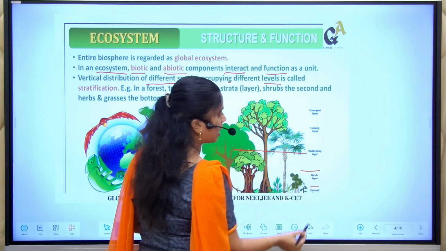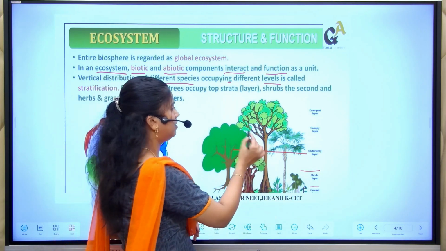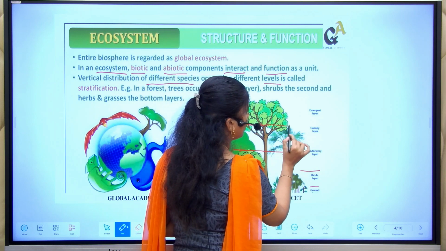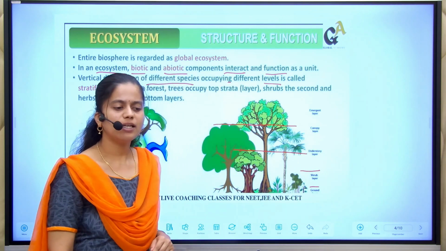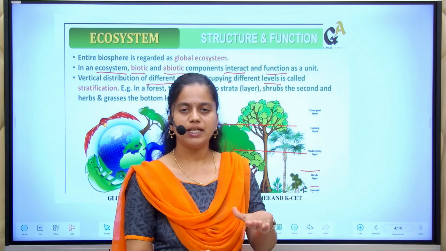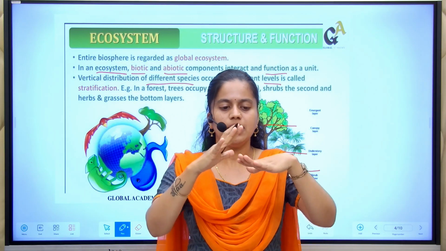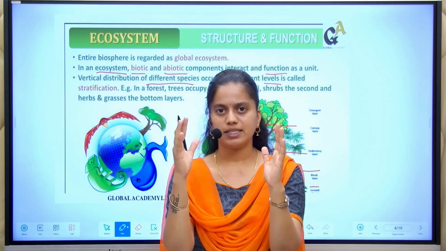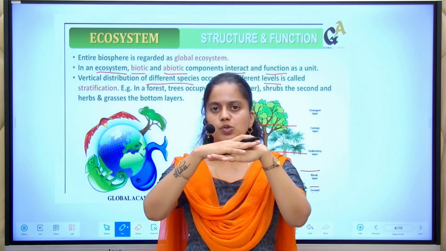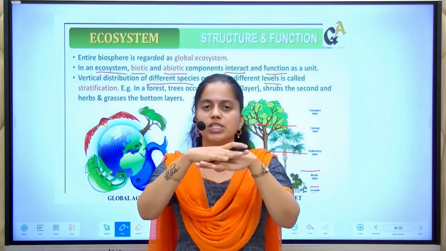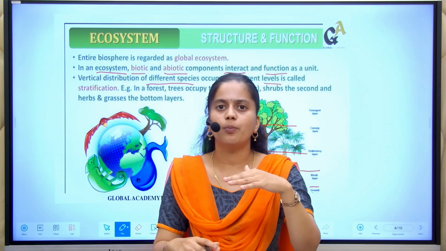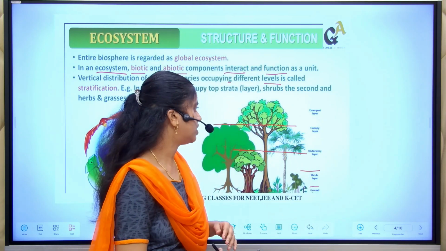Here you can see there is the understory layer, and there are other higher plants that form the canopy. So what is this canopy? It is the merging of the branches of other trees. If I consider one tree and here is one more, the branches merge and form a shady place for the region below. That is what is called the canopy.